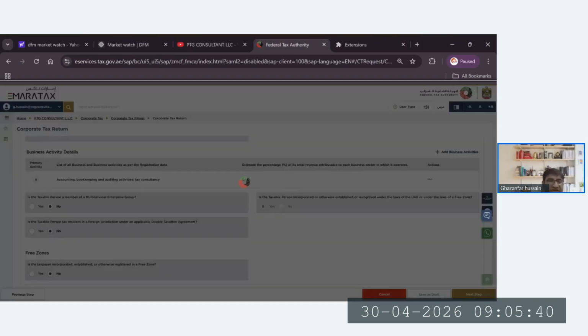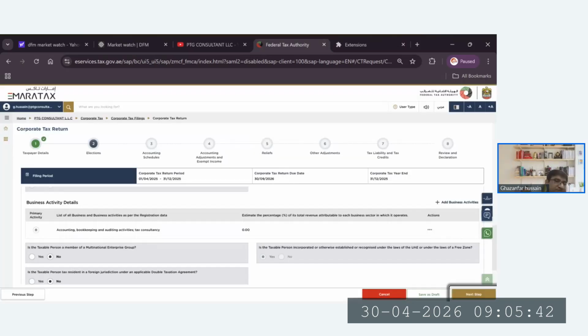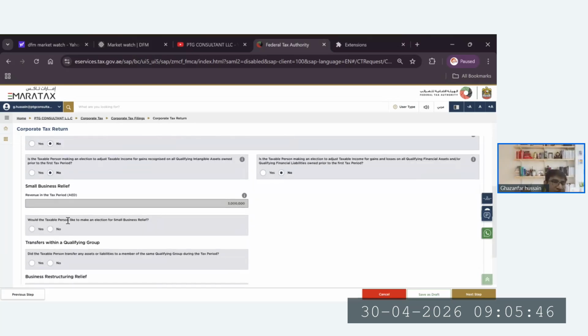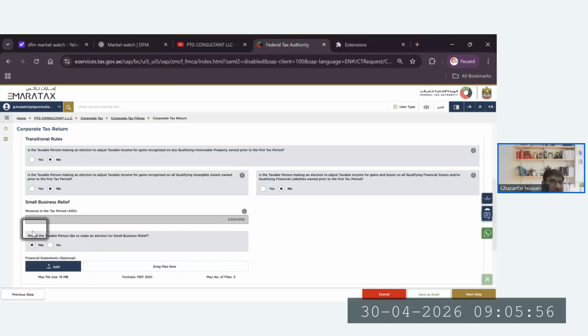Now we continue to the next. If you see now, this option is available. Would the taxable person like to make the election for small business relief? Yes or no? If we're saying yes, so khalas, no further compliance on that. Here we can attach the financial statement. If we're saying no, it will be continued.